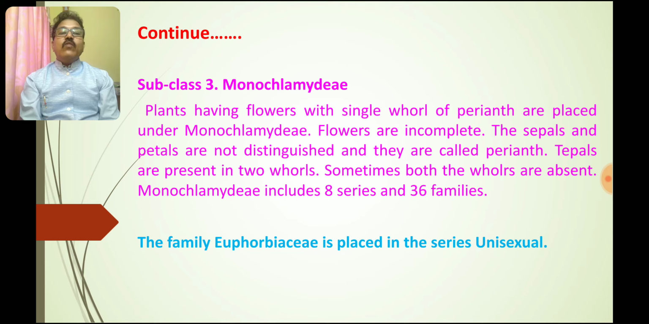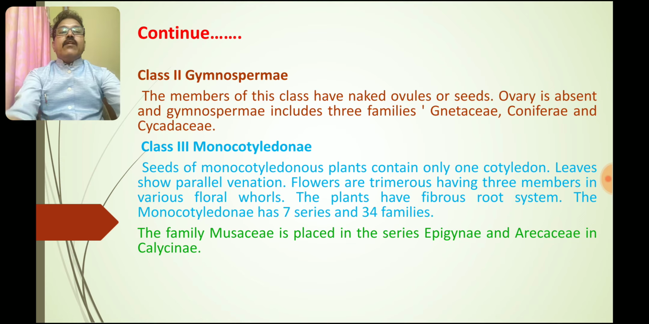The family Euphorbiaceae is placed in the particular series that is unisexual. Then Gymnospermae, the members of the class having naked ovules or naked seeds. Ovary is absent, and Gymnospermae includes 3 families, Gnetaceae, Coniferae and Cycadaceae, and many more.